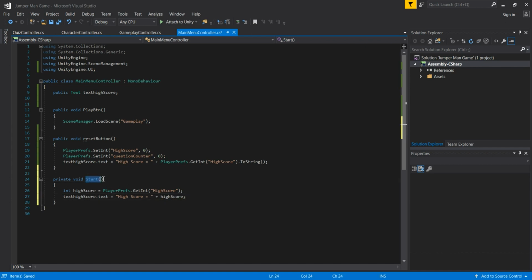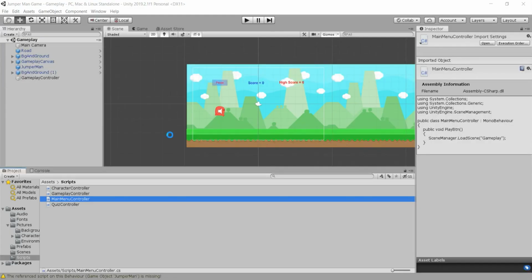And this is in our start method in the beginning of the main menu scene. So make sure that this is going to happen on the beginning of the main menu scene when we play that scene. Then this will happen when we click reset button, and this will happen when we click play button, of course. So guys, saving all of this and go back to the Unity.